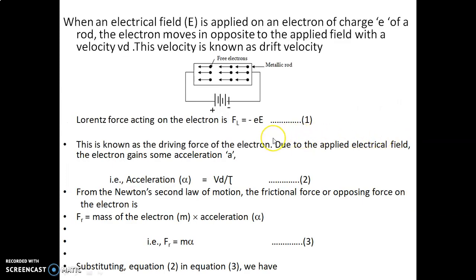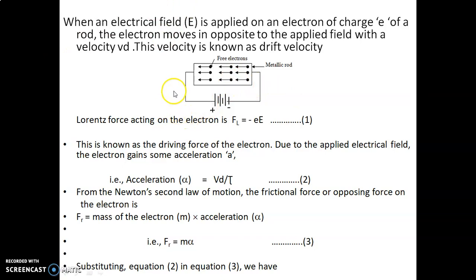Now we are going to derive the mathematical expression for electrical conductivity. For that, we have to consider a metal. We know that a metal has a number of free electrons. When the electric field is zero, in other words in the absence of an electric field, all the free electrons in the metal move in random directions.